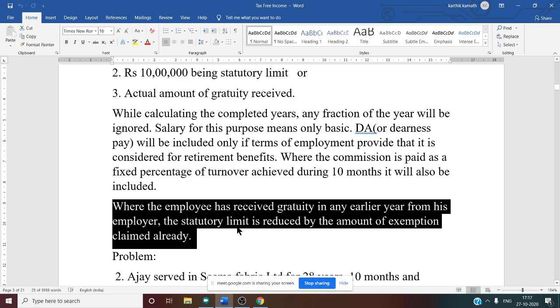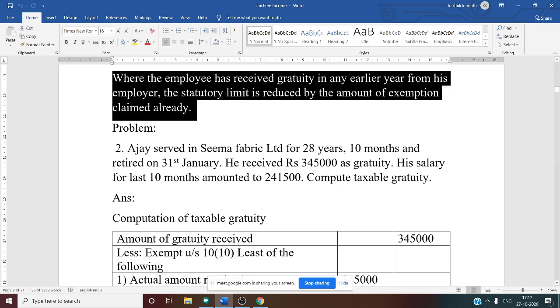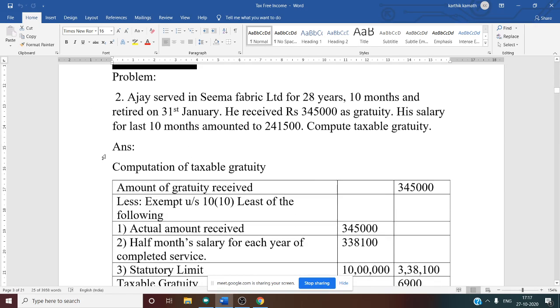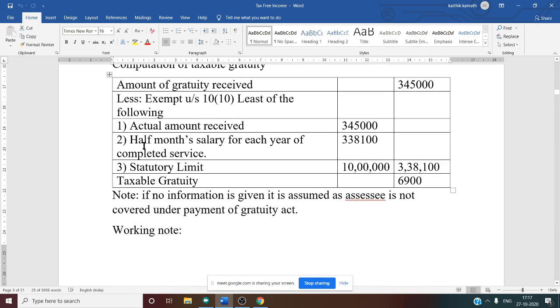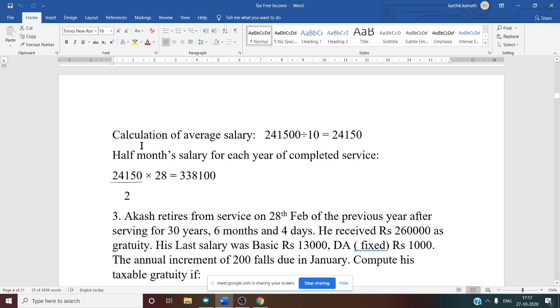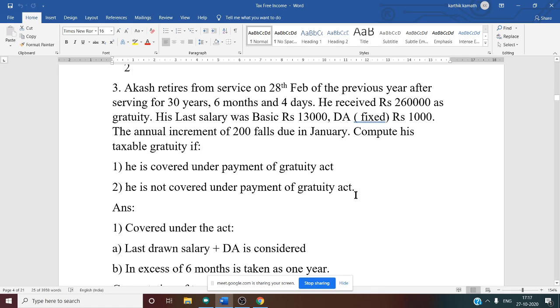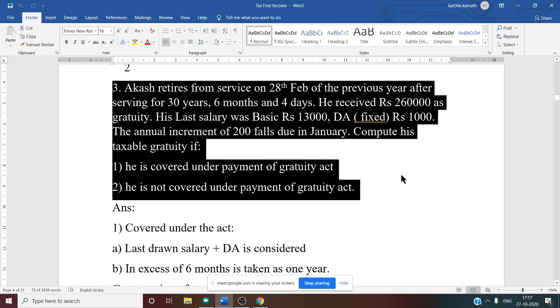Yes, then after this we have seen one more problem about not covered that we have discussed. Now we are going to discuss problem number 3. Everyone see this carefully. Akash retires from service on 28th February of the previous year after serving 30 years, 6 months and 4 days.